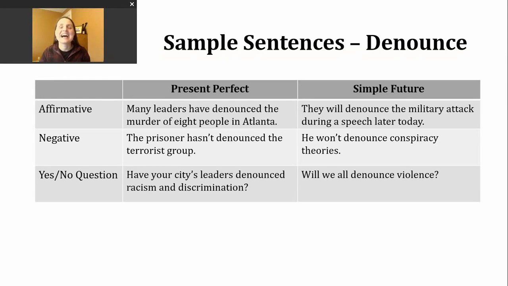That's fine. But if it's easier for you to not use the contractions, that's okay too. You don't have to use the contractions. Let's look at another example sentence. The prisoner hasn't denounced the terrorist group.